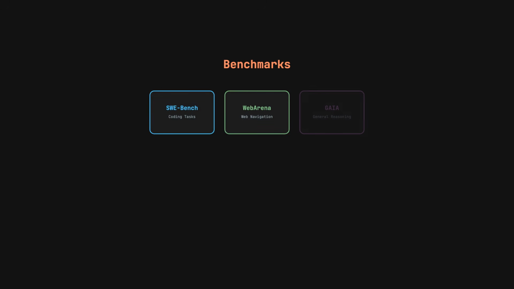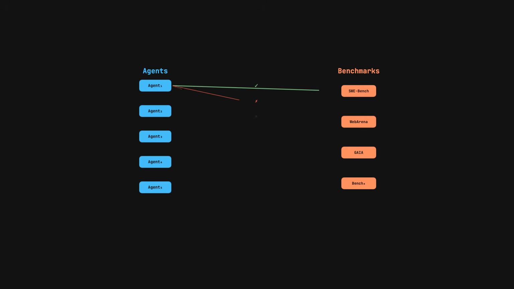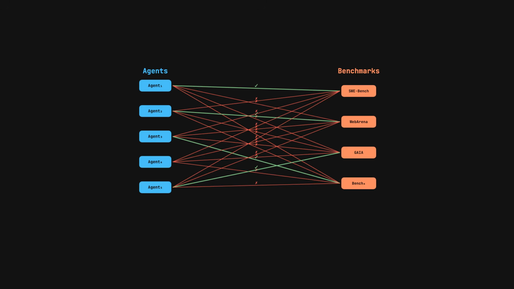Benchmarks were supposed to answer this. SWE Bench for coding, Web Arena for browsing, GAIA for general reasoning. Each measures a specific capability, and that part works. But here's the catch: if you take an arbitrary agent and an arbitrary benchmark, they probably don't work together.